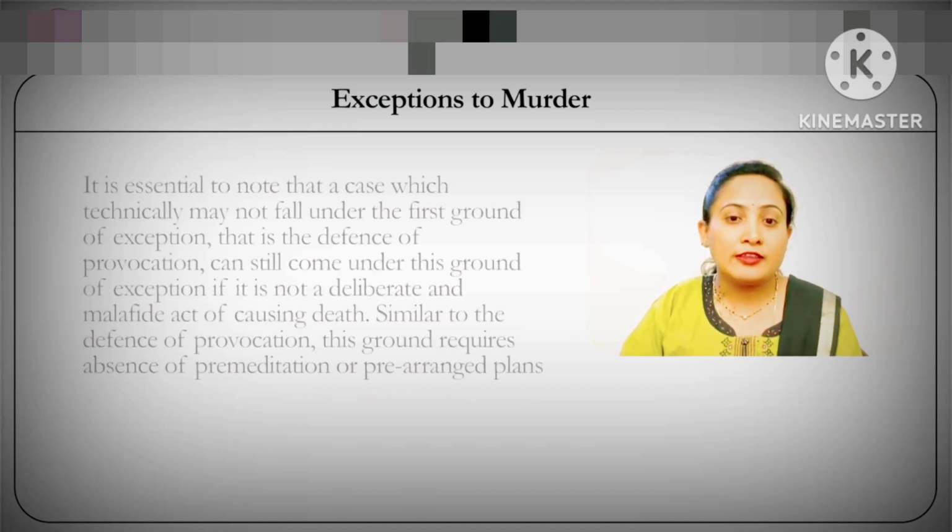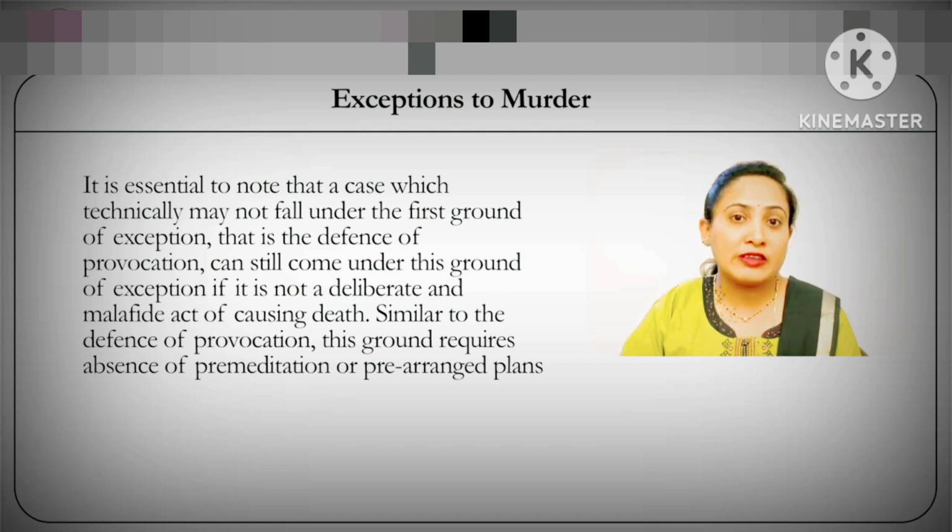Now over here, it is essential to note that a case which technically may not fall under the first ground of exception can still fall under this ground of exception, for the reason that these are acts done under mutual provocation by the parties to a particular fight. It is essential to prove that the act of the accused was not deliberate, was not mala fide, was not pre-planned, was not premeditated. It's only when these conditions are fulfilled that an offence becomes manslaughter instead of murder.